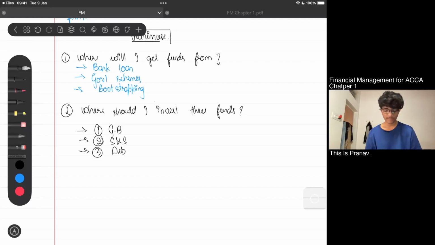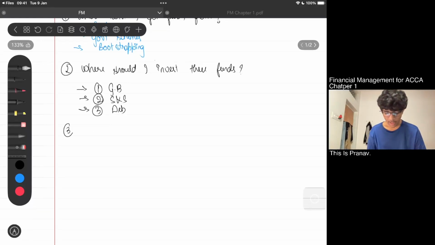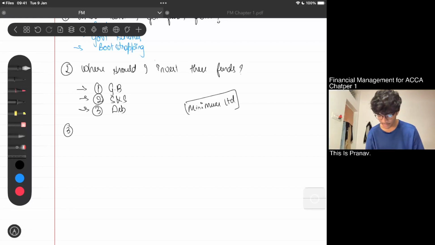I'll be investing over there. And finally, how will I be paying my dividends? If I have a public company, if it is Many Muse Limited, if this is my company, how will I be paying the dividends to my shareholders? How should I pay? How much should I pay? And how can I keep them happy?